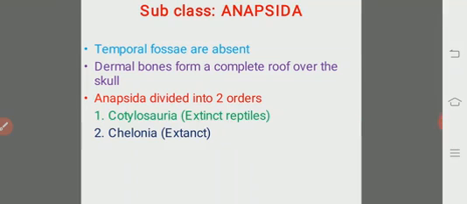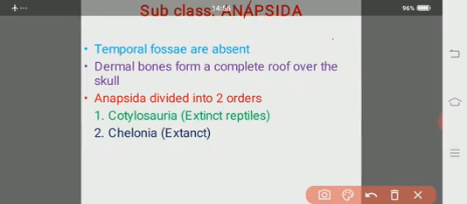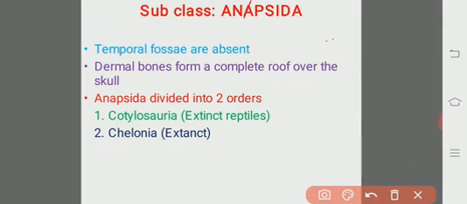First subclass is the Anapsida. Apsida means temporal fossae, and Anapsida is nothing but the absence of apsids, absence of temporal fossae. Temporal fossae are absent in this subclass. Why are the temporal fossae absent? Because the dermal bones form a complete roof over the skull, so there are no temporal fossae at all.